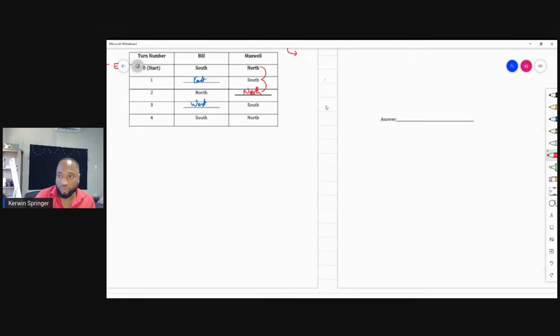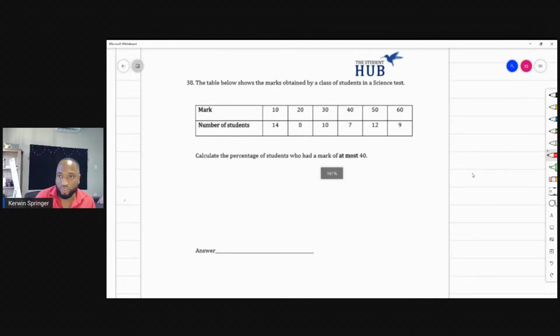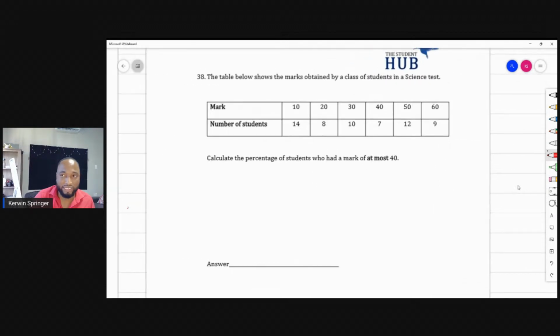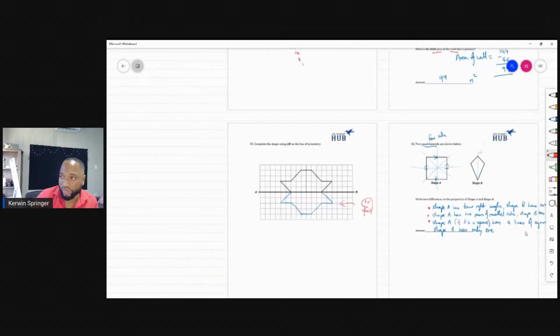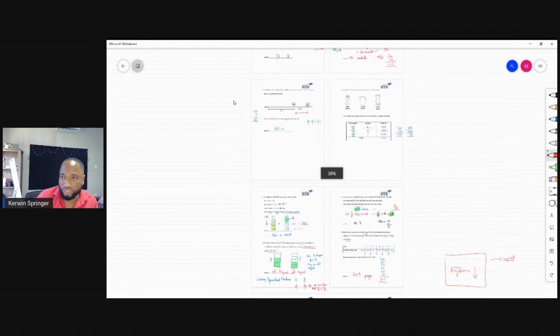Let's go to question 3. The table below shows the marks obtained by a class of students in science. Students who just touched down, let me just repeat this very quickly. Let's just go to the top.